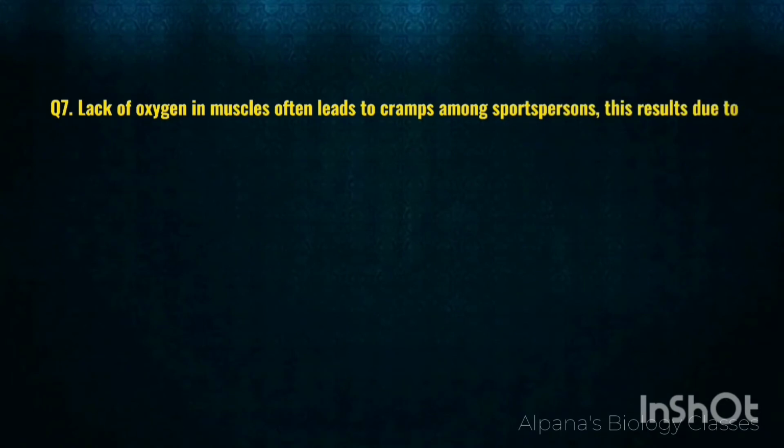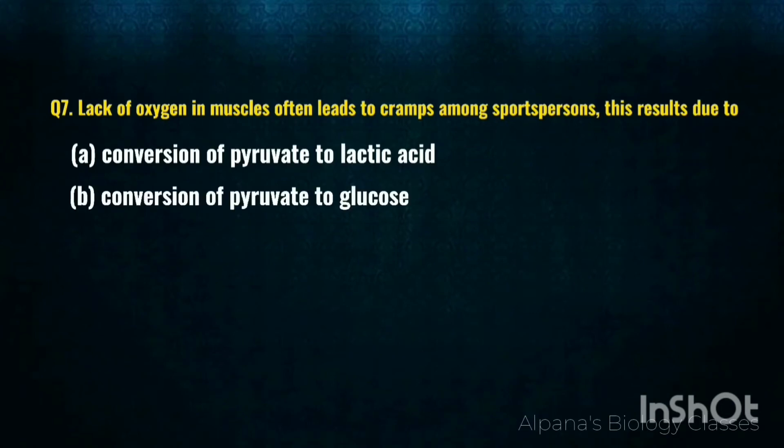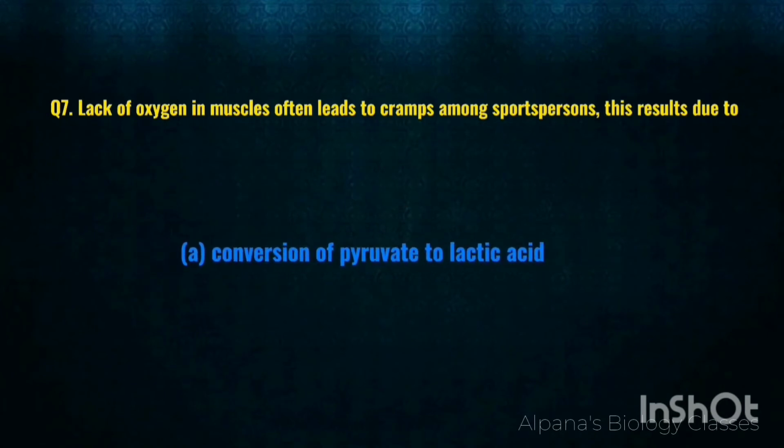Next question. Lack of oxygen in muscles often leads to cramps among sports persons. This results due to conversion of pyruvate to lactic acid, conversion of pyruvate to glucose, non-conversion of glucose to pyruvate, or conversion of pyruvate to ethanol. It's conversion of pyruvate to lactic acid, A.